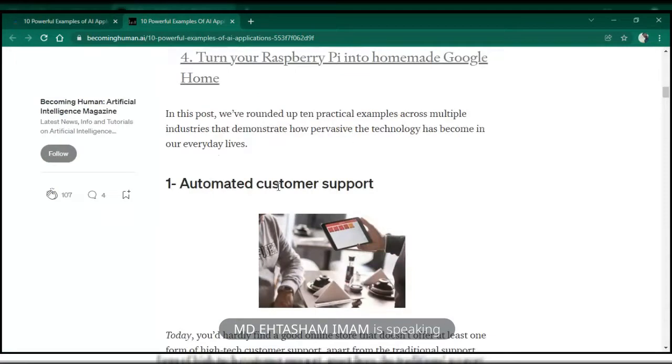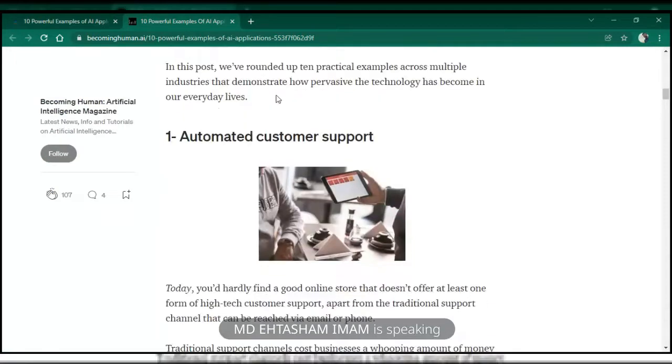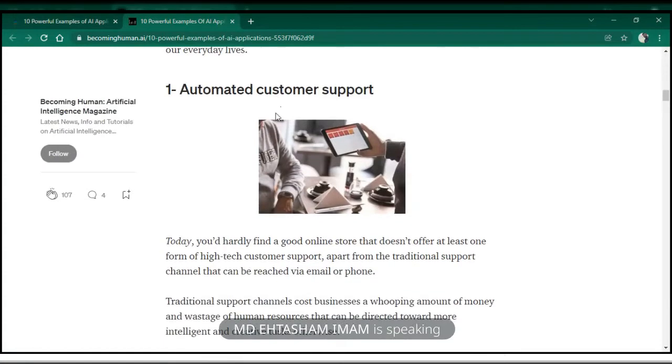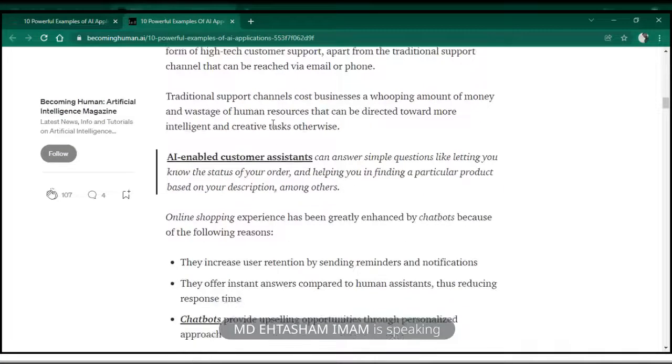Automated customer support is different. Automated customer support was that LIC thing. Not only that, there are certain banks where, if you call, they'll use a bot instead of humans.